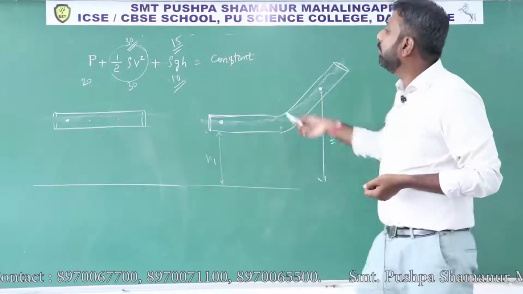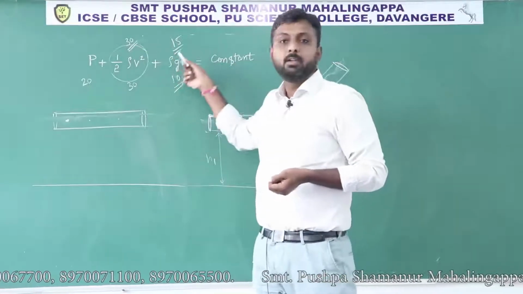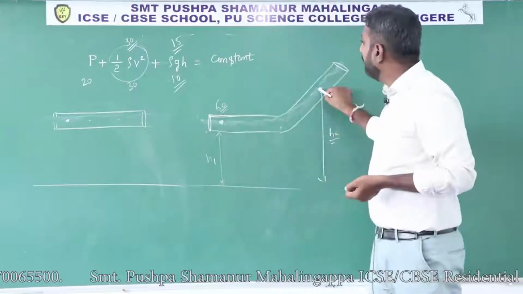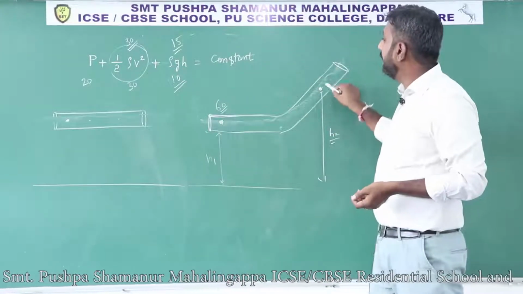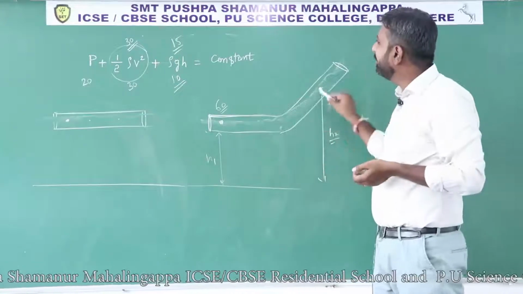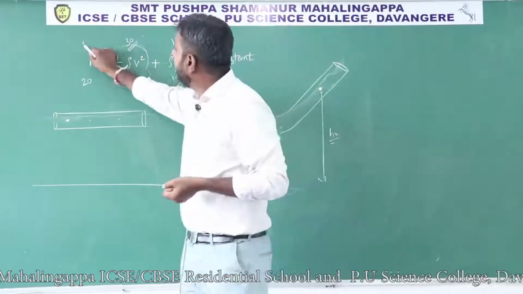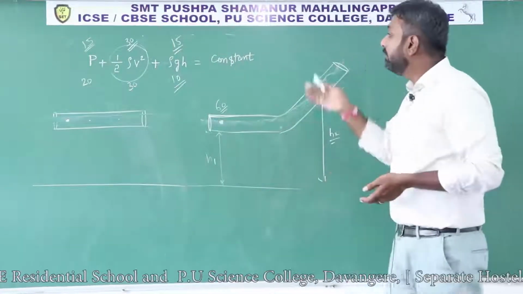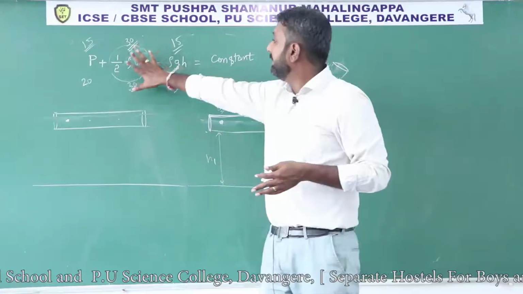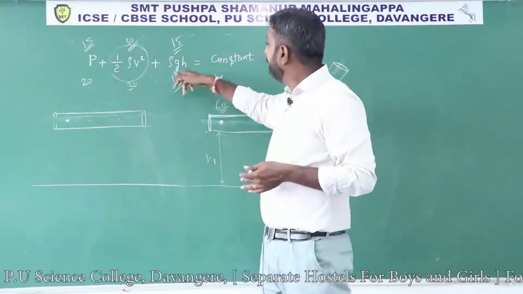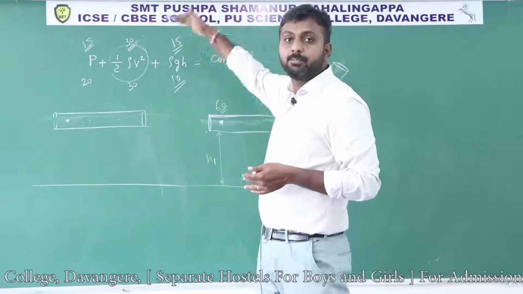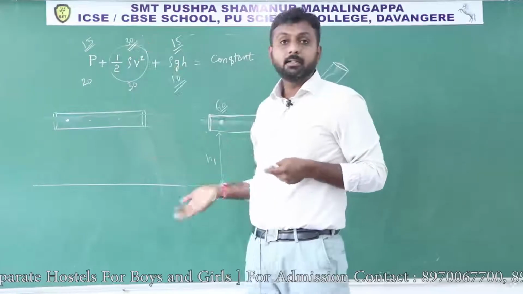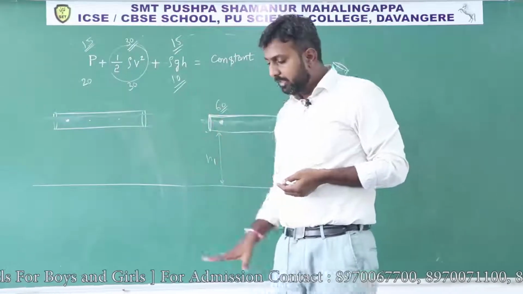Potential energy 15, overall how much does it become? 45. So at this point the total energy is 60, right? Here we got the kinetic energy 30 units and potential energy 15 units. Then if you calculate the pressure energy per unit volume, you will get pressure energy 15. That means with kinetic energy constant, if potential energy increases, the pressure energy per unit volume will decrease.